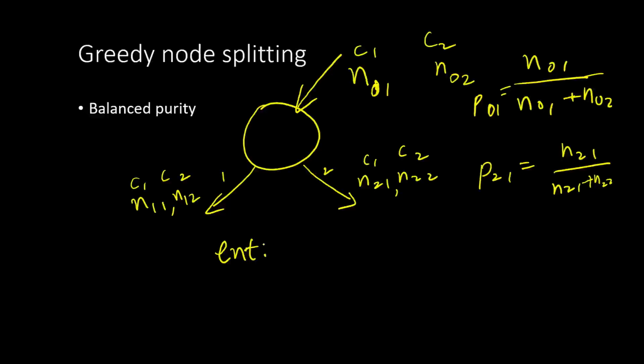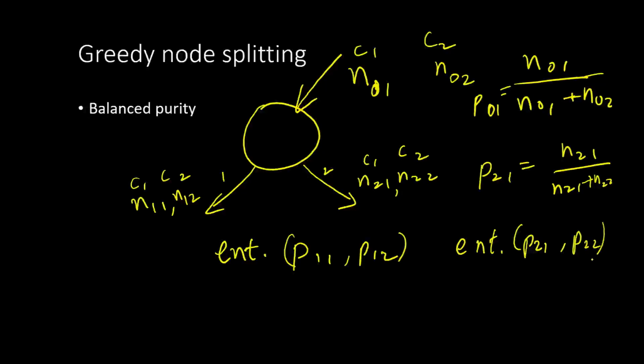Okay, so we want entropy of P11, P12, okay, and we want entropy of the other branch, entropy of P21 and P22. Okay, and we want a weighted sum of these entropies.